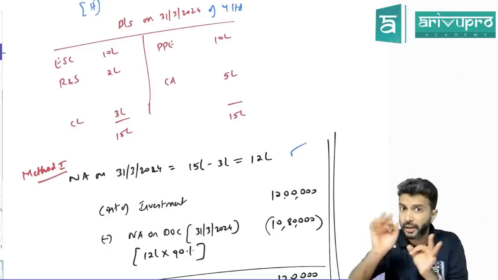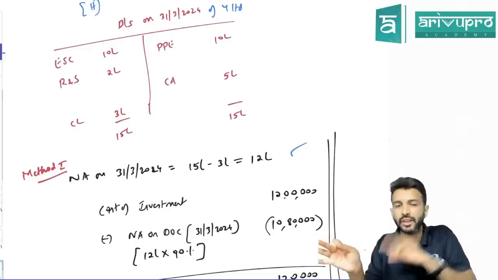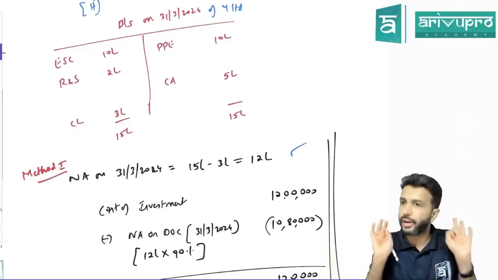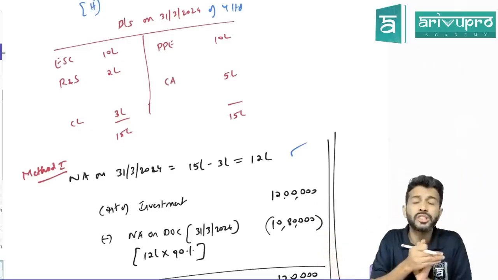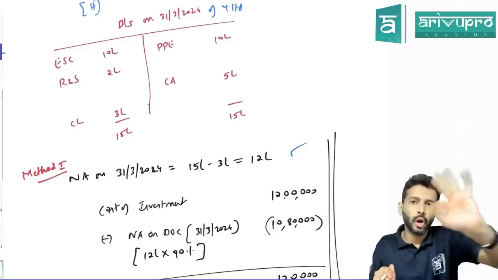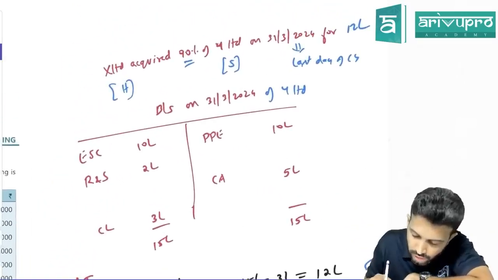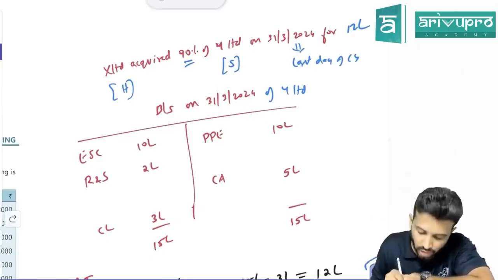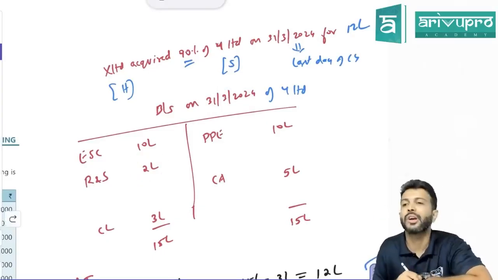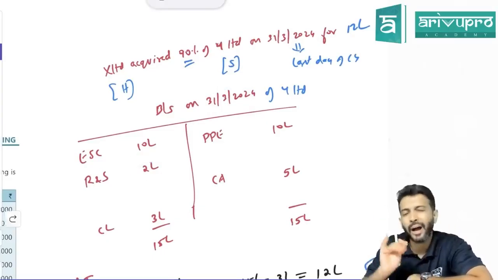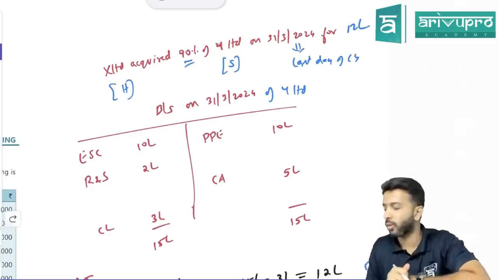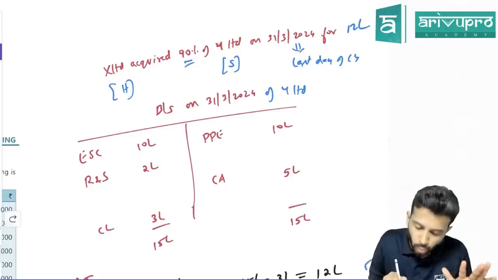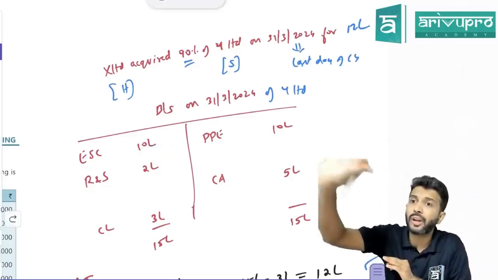Pre-acquisition profits, or pre-acquisition reserves and surplus? Pre-acquisition reserves and surplus you need to reduce. Entire pre-acquisition reserves and surplus, or only the holding company's share? The holding company's share. Sir, on which day did you get the control? The last day. Do you know the last day's balance sheet? Yes. On the last day, how much was reserves and surplus? 2 lakh. Did this 2 lakh come after the holding company became shareholder, or much before? Before the holding company became shareholder, all this reserve was already there.